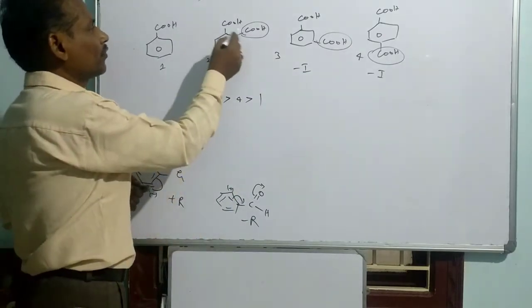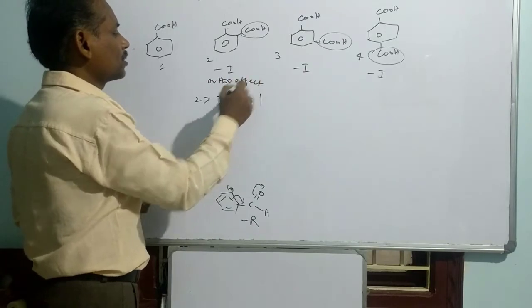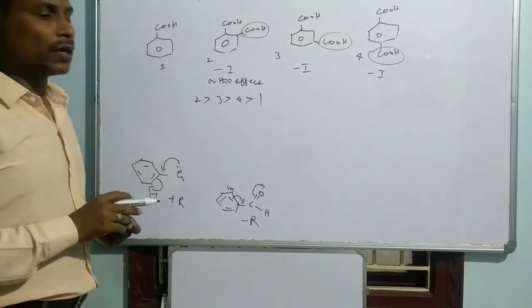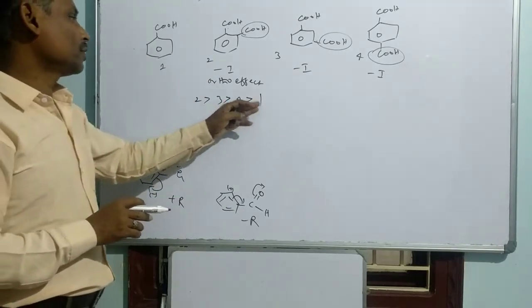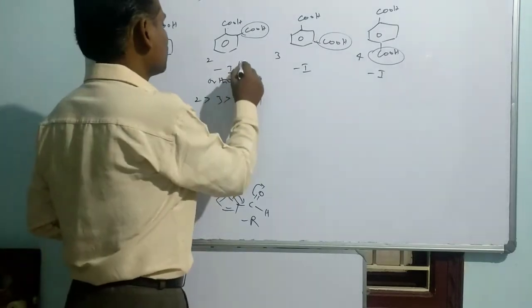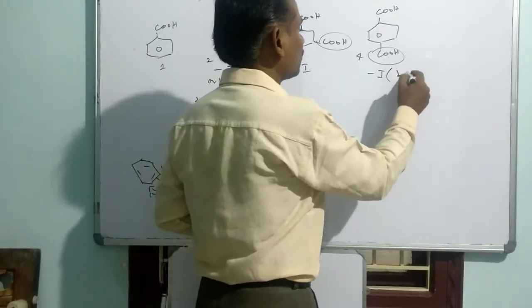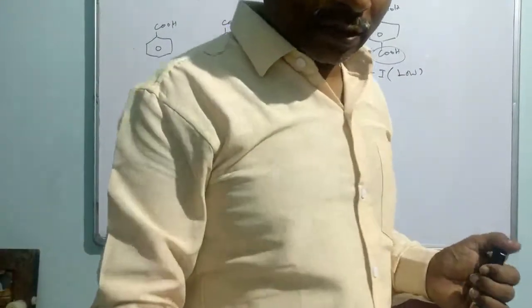And otherwise here the ortho effect is also considered. The ortho effect always supports that its acidic strength will be maximum compared to even unsubstituted benzoic acid. So based on inductive effect we can say 2, 3, 4 and 1, because the inductive effect is maximum at ortho compared to para. So based on inductive effect we can give the answer for this question.